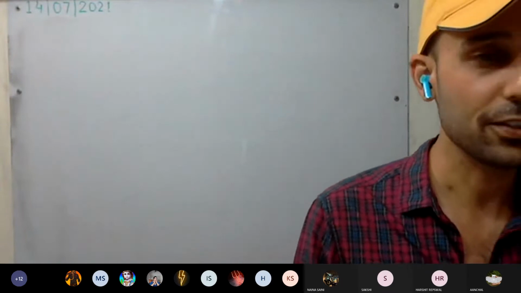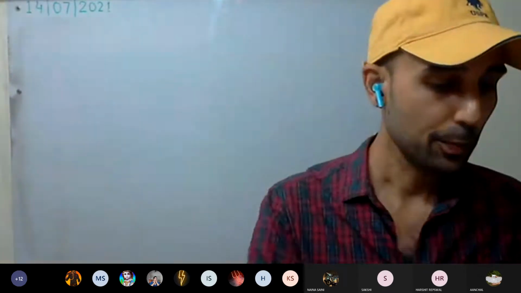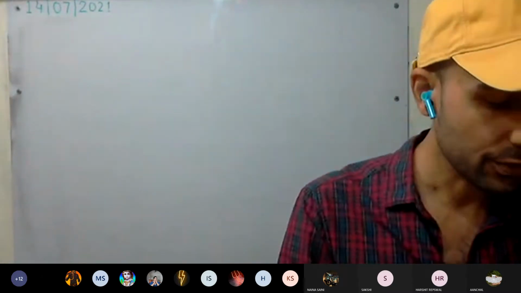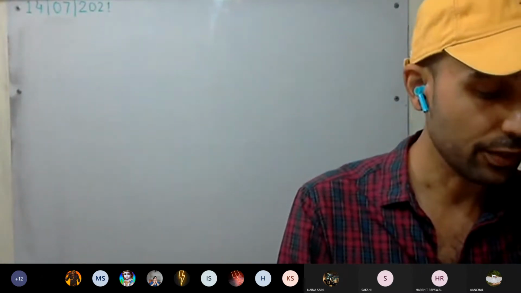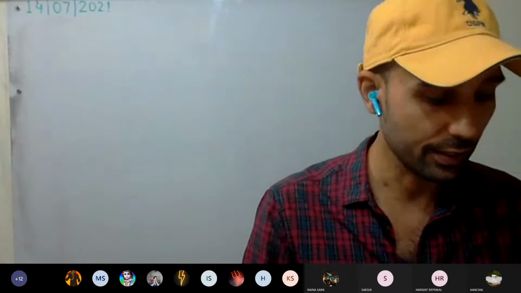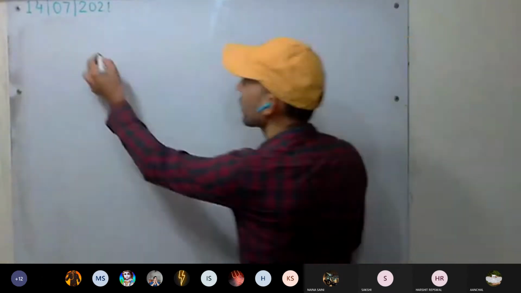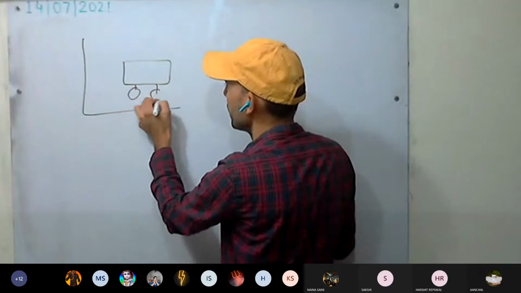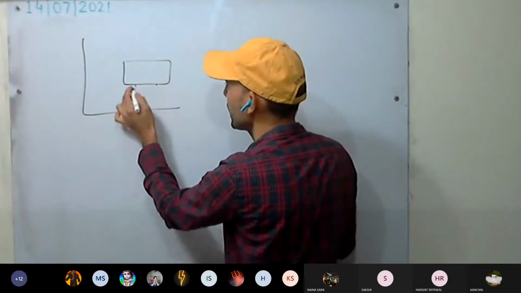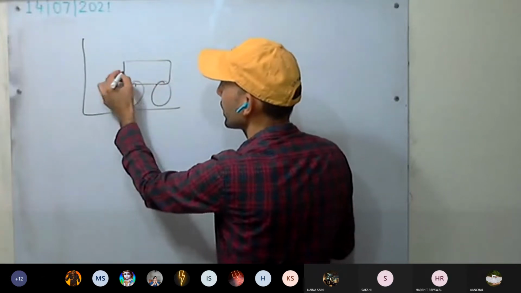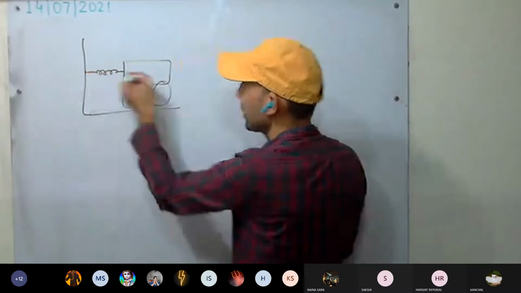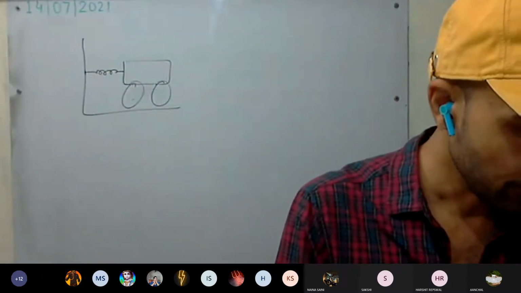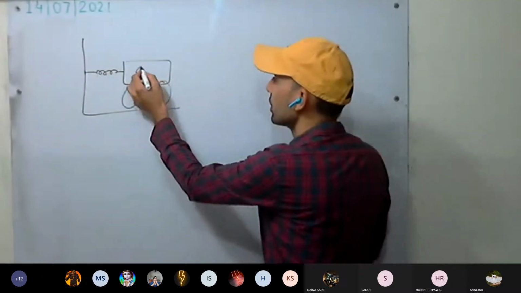Okay. 23rd. Do the 23rd question. A spring is compressed by a small trolley of mass 0.5 kg lying on a smooth horizontal surface. Okay, so we have a trolley. It needs bigger wheels. The spring it has is attached, and this trolley is movable. Okay, a small trolley of mass 0.5 kg.